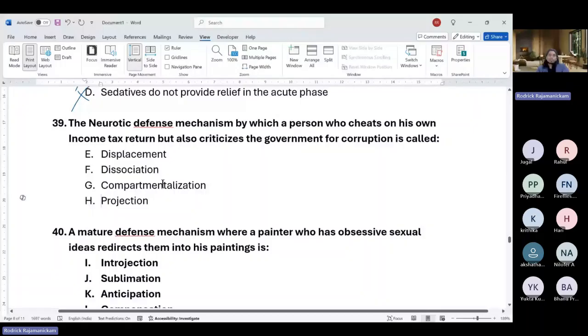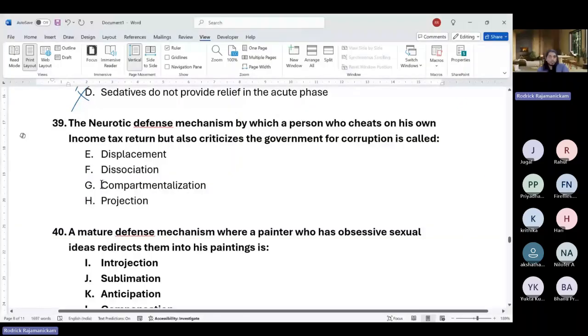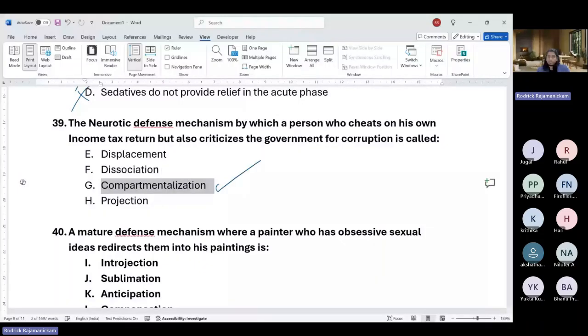He does realize that he's cheating on his own income tax return, but at the same time is criticizing the government for being very corrupt. So this is not something that Freud or Anna Freud had given. So the right answer here is compartmentalization. I'll tell you beforehand because it's a very difficult one.